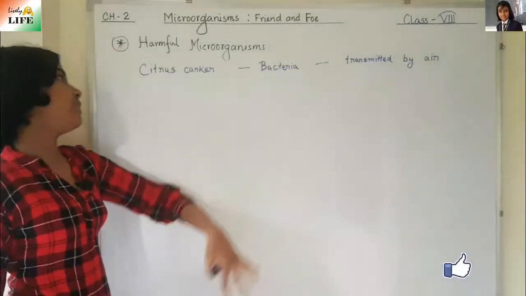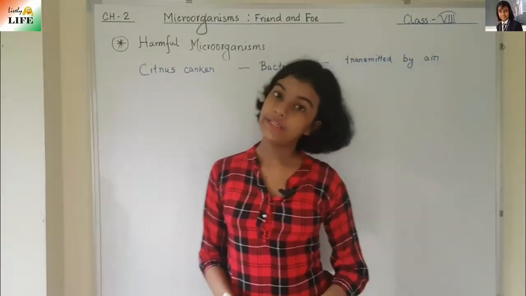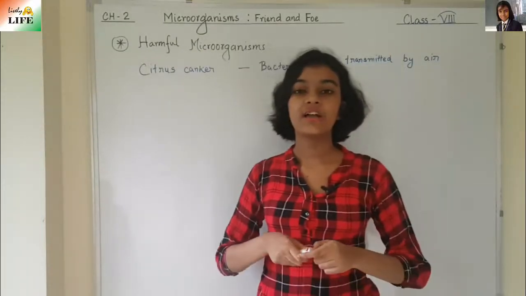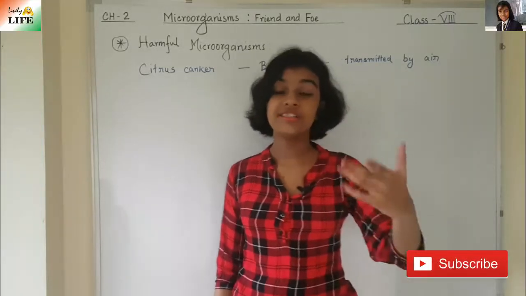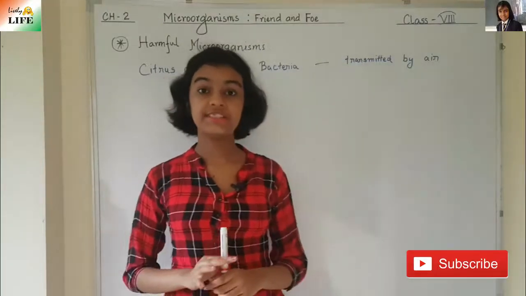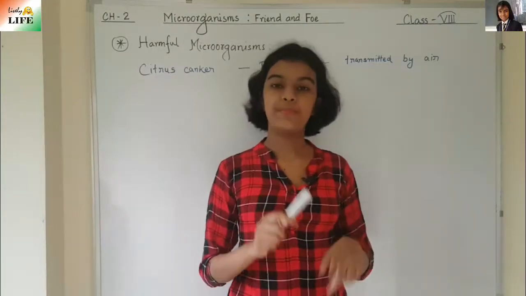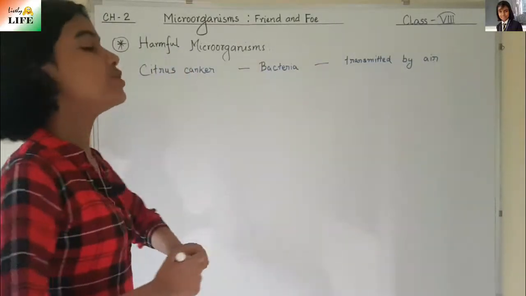It is transmitted by air. Citrus canker is a bacterial disease and it is transmitted by air. And why is it known as citrus canker? Because it affects citrus plants. Citrus plants are orange, lemons, etc. So this bacterial disease is caused in citrus plants. That's why it's known as citrus canker.